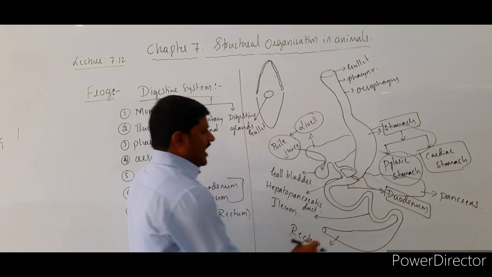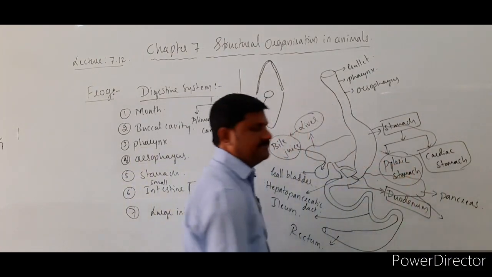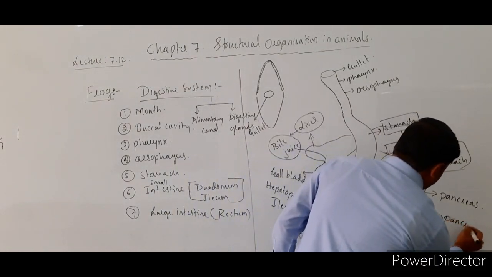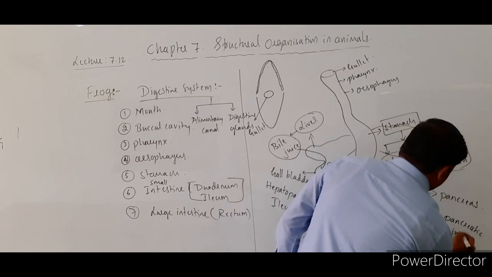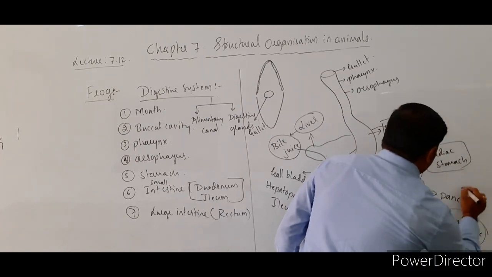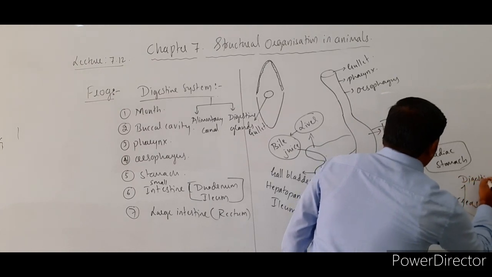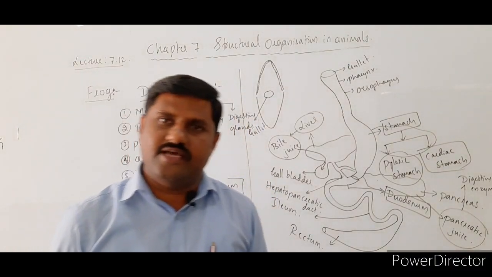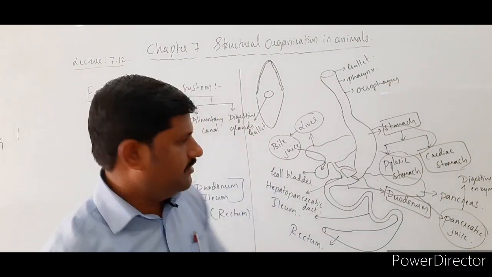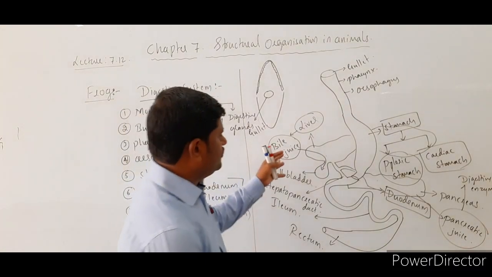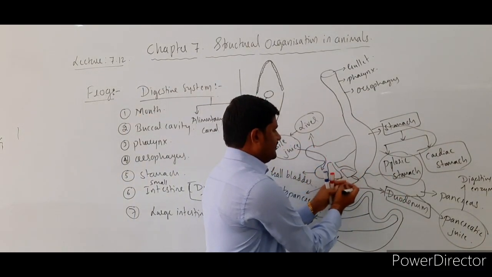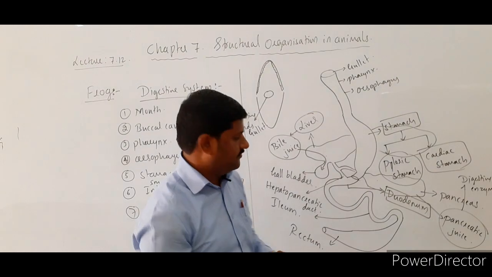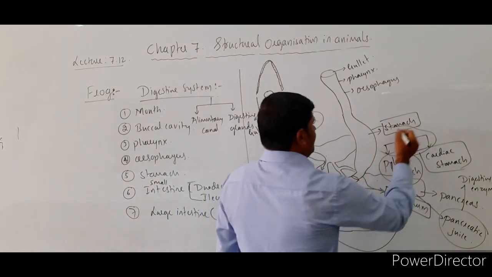Now the pancreas is one of the glands which secretes pancreatic juice. Pancreatic juice contains many of the digestive enzymes, and bile juice is also there. These juices come from their respective structures into the duodenum, and help in digestion of the food material. Along with this, the stomach is also there.